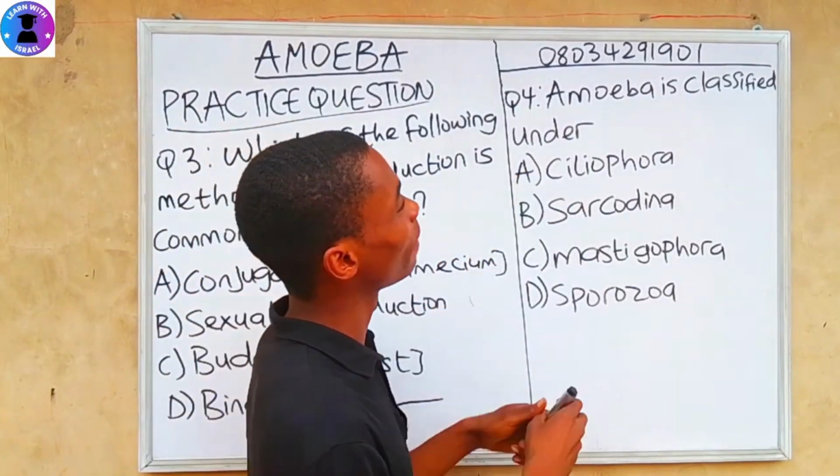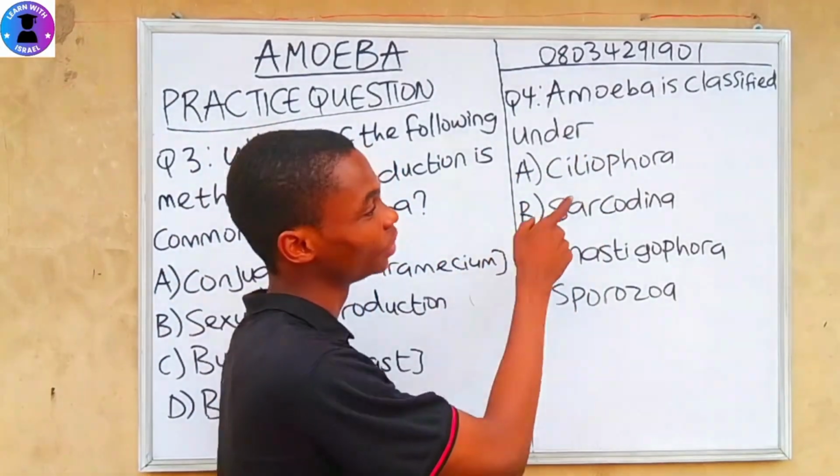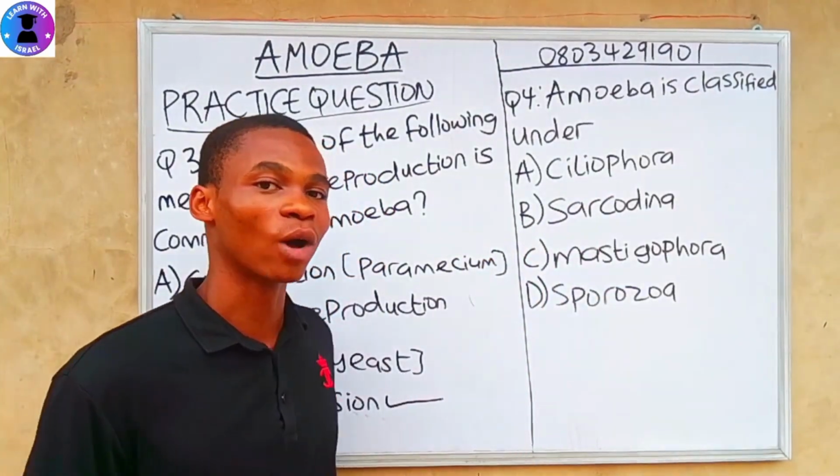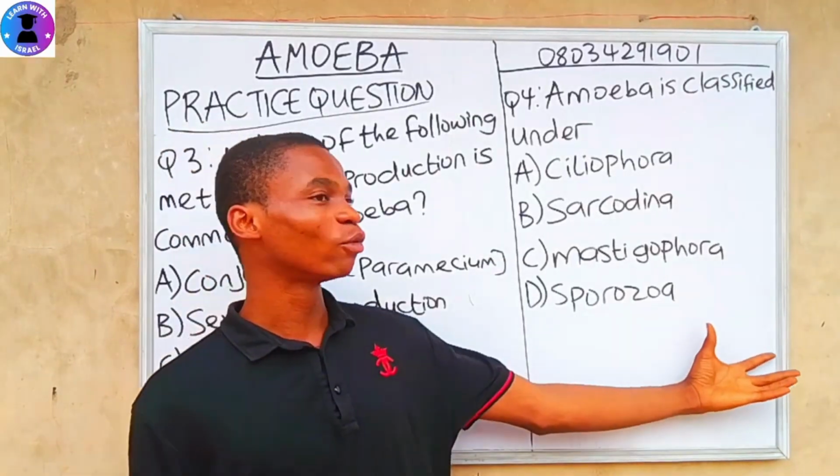Question 4. Amoeba is classified under A. Ciliophora, B. Sarcodina, C. Mastigophora, D. Sporozoa. So this is a simple question.